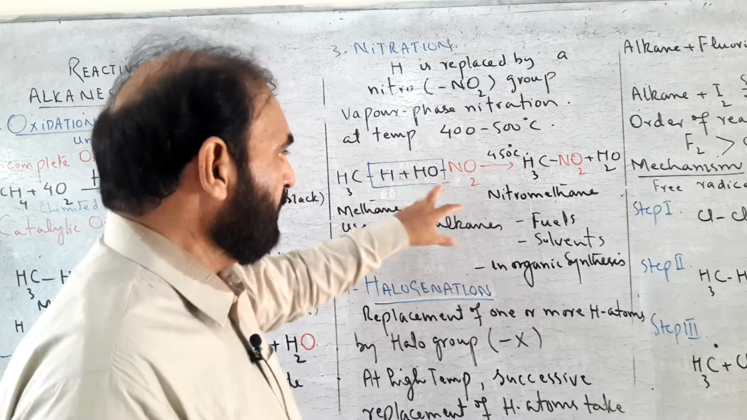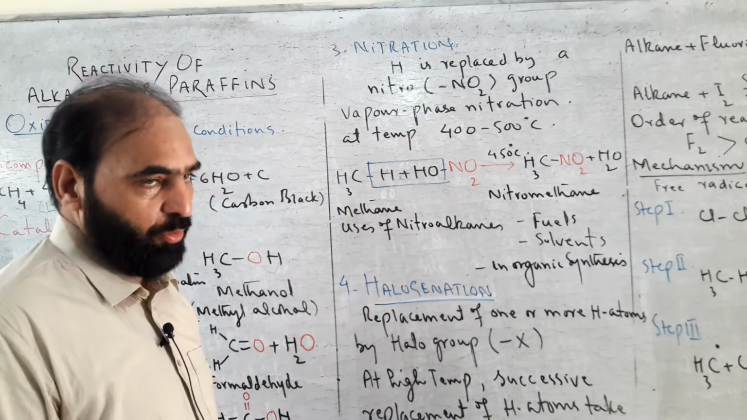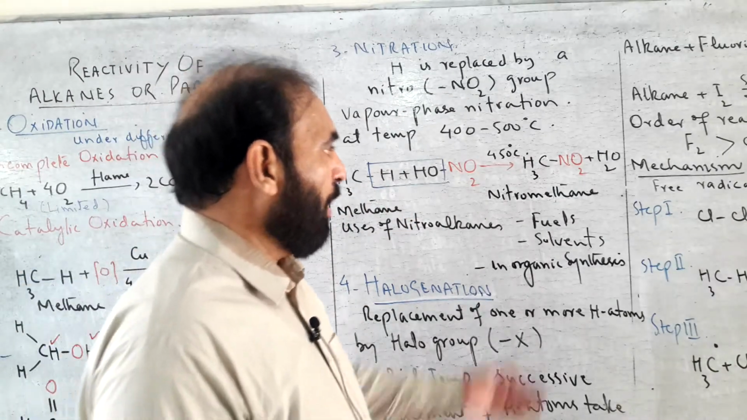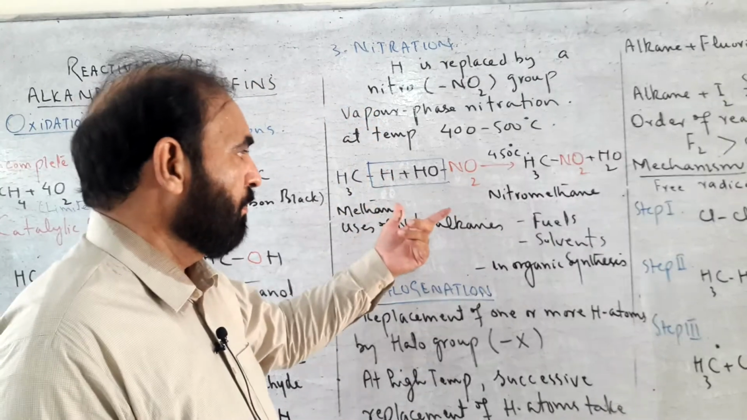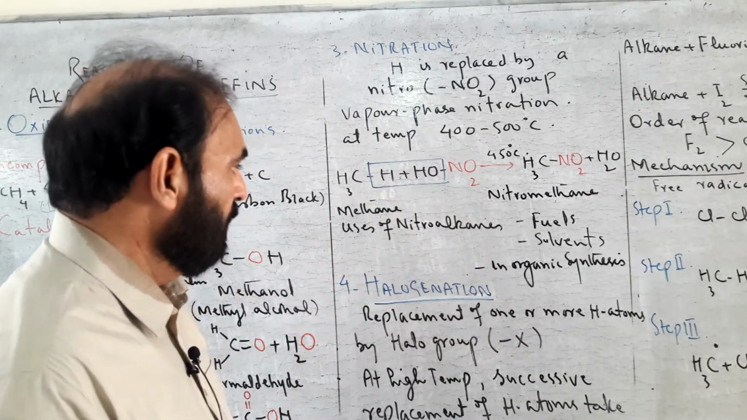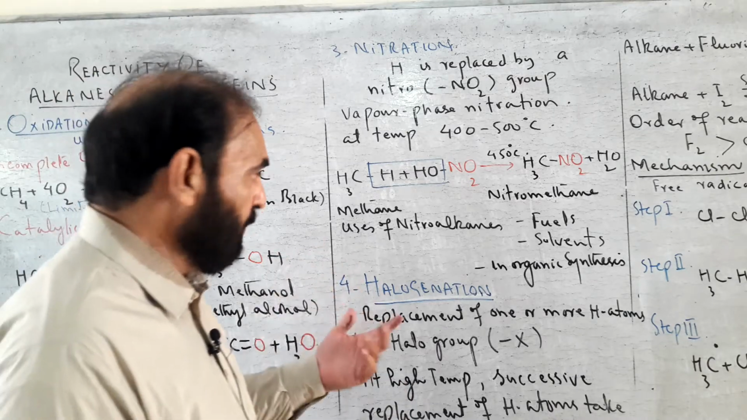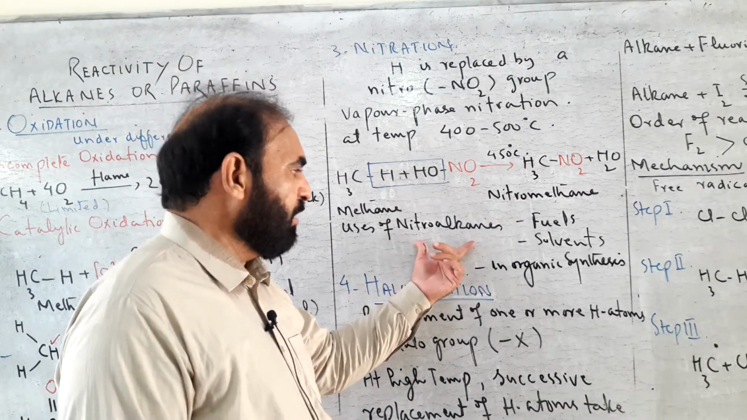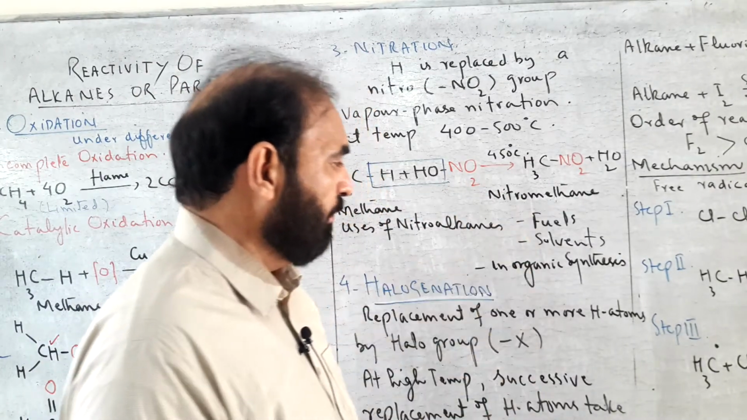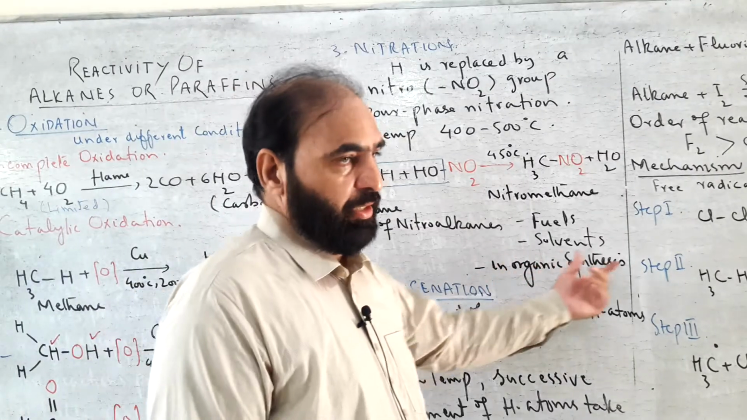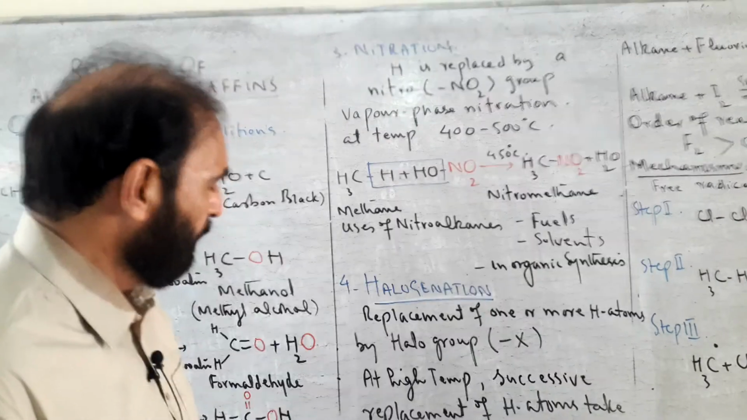HNO3 is written as HONO2 to elaborate the reaction, replacement of hydrogen by nitro group. The product formed is called nitromethane by nitration of methane. Any other alkane can also be nitrated under the same conditions to get different nitroalkanes, which are used as fuel, as solvents, and in organic synthesis. Many organic compounds are obtained from nitroalkanes.